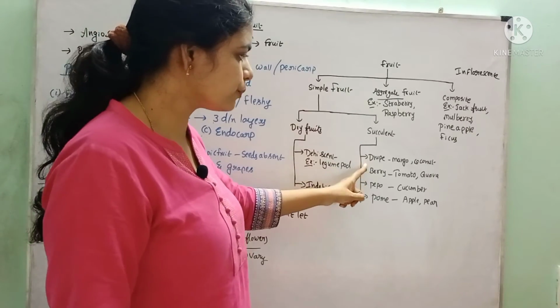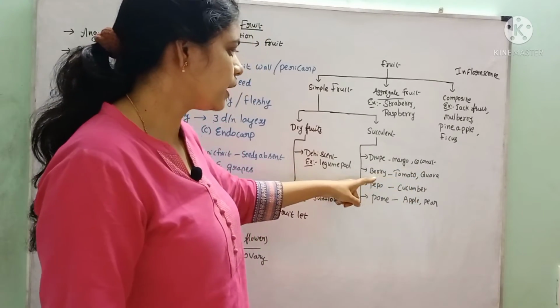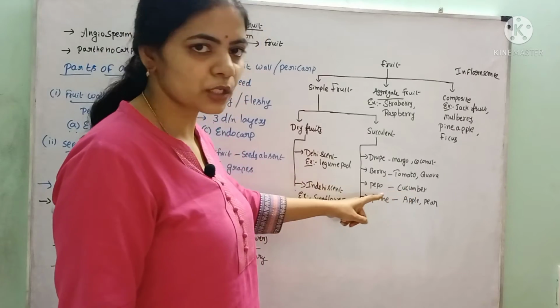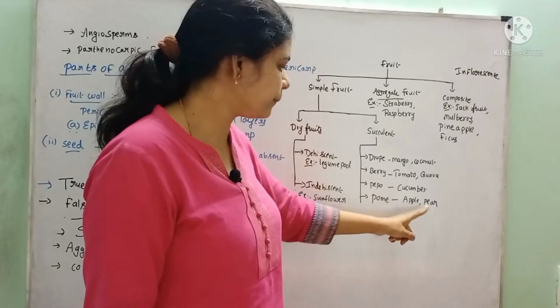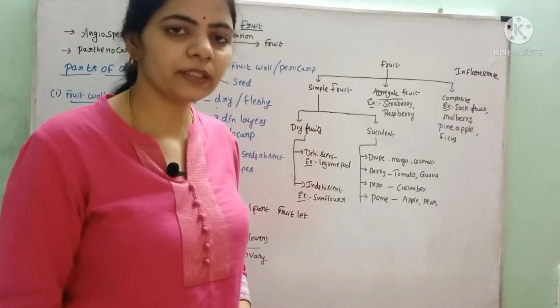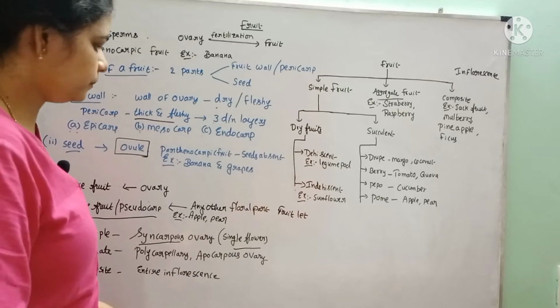The first one is a drupe. Mango and coconut are called drupes. Tomato and guava are called berries. Cucumber is called a pepo. Apple and pear are called pomes. Depending upon their characters, they have been given particular names. We will discuss them in detail in the next video.